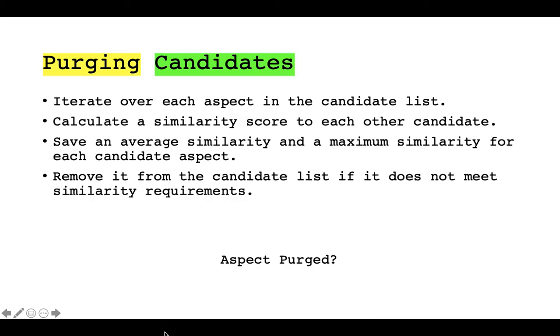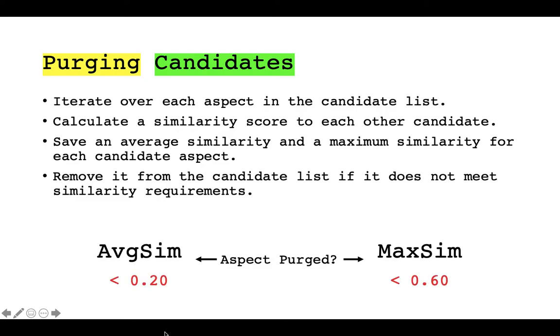Now, what determines if an aspect is actually purged? We define two similarity thresholds: an average similarity, the average similarity of the candidate to every other candidate, and a maximum similarity, the highest similarity shared with another candidate. We expect that if a candidate is a true aspect, it should be very similar to at least one other candidate. A threshold for each was determined through observing the optimum number and coherence of the resulting aspects. A candidate is purged if its average similarity is less than 20%, or if its maximum similarity is less than 60%.